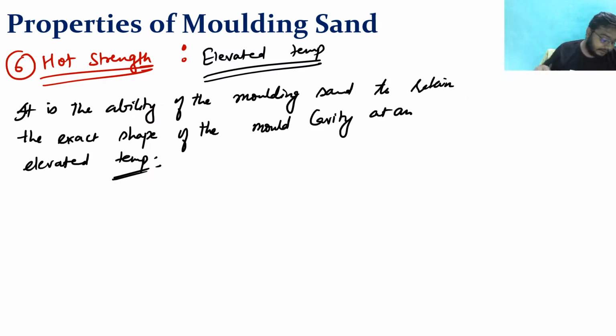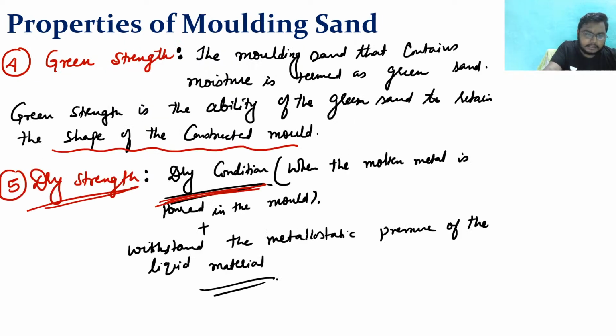At elevated temperature, please repeat dry sand. Dry sand is dry sand. Dry strength, I think you are telling about, right? See, in case of a dry strength, what is the thing? See here, it is the ability of a molding material to retain the exact shape in this dry condition.